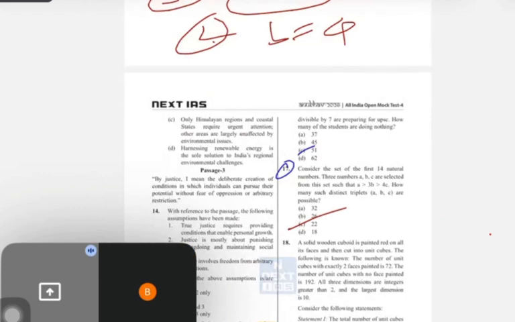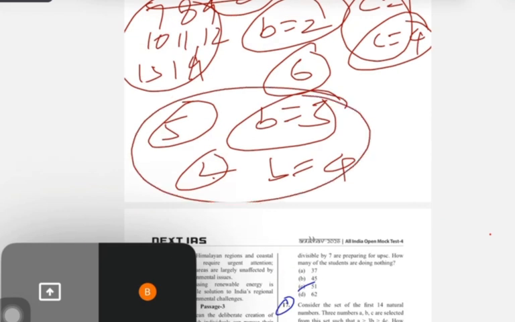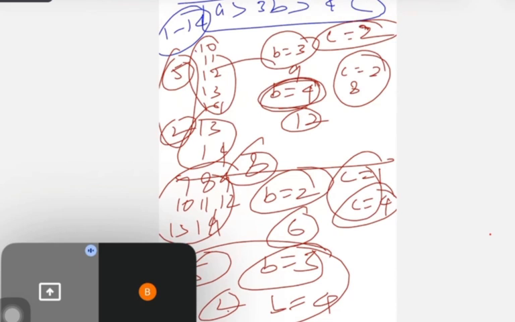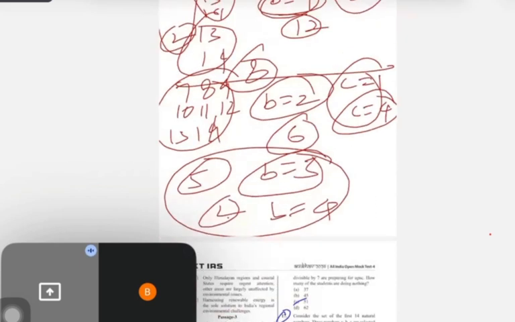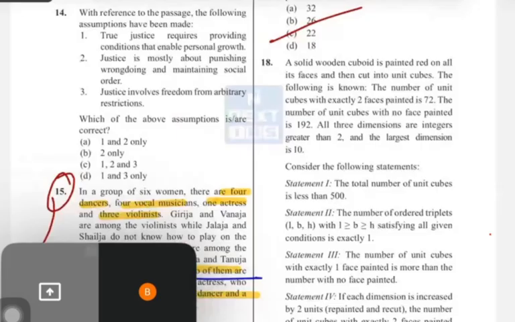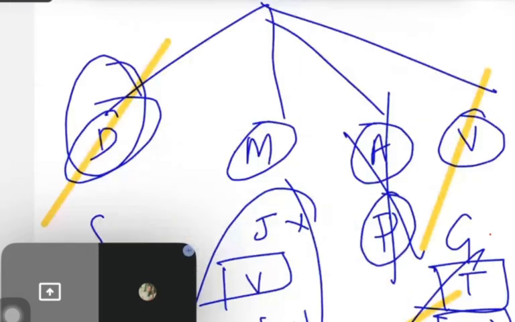Now guys, you know what? Some people will solve this also. I know that B equal to 3, I've got 5 here, so I've taken it from here actually. So guys, this much attention is required in the examination hall, to see how much time you can save, guys. This is the most important thing. Always remember these things.